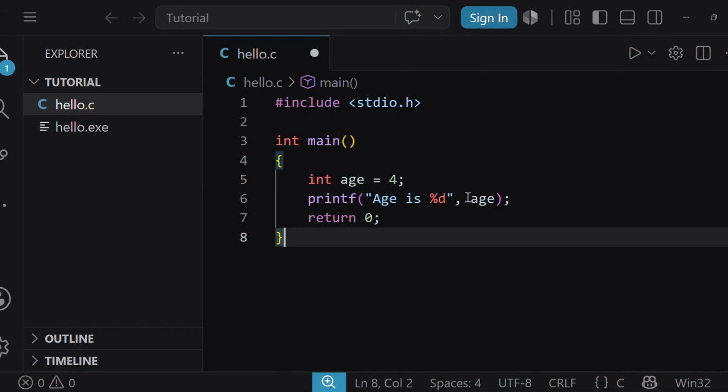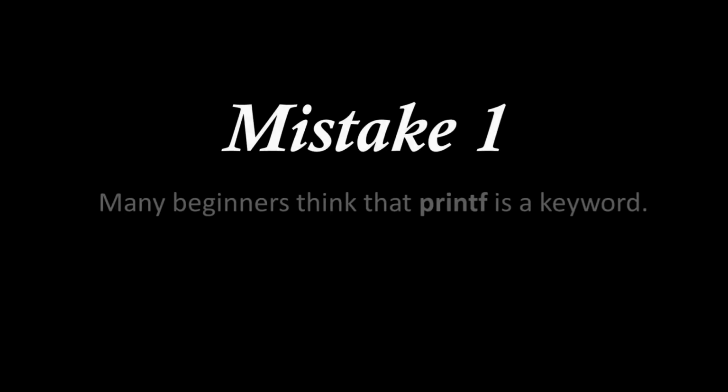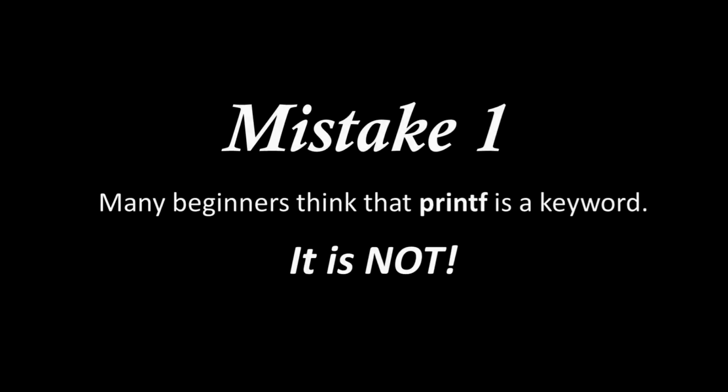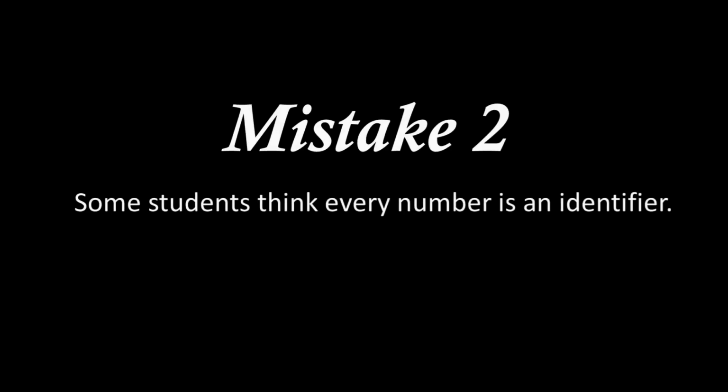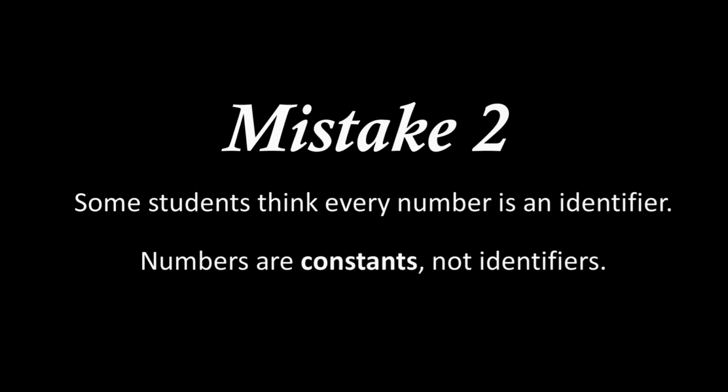Before we end today's lecture, let us discuss a few common mistakes that early beginners make. Mistake number 1. Many beginners think that printf is a keyword. It is not. It is a library function declared in stdio.h. Mistake number 2. Some students think every number is an identifier. Numbers are constants, not identifiers. Identifiers are names created by the programmers.